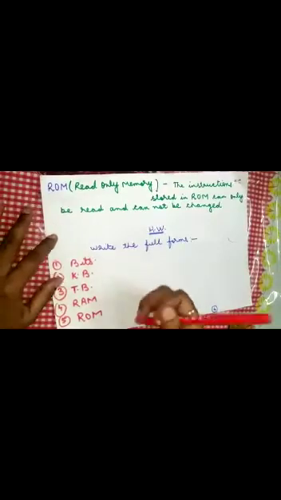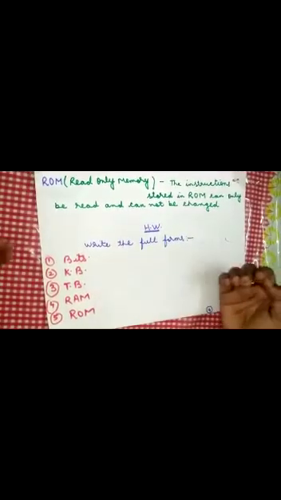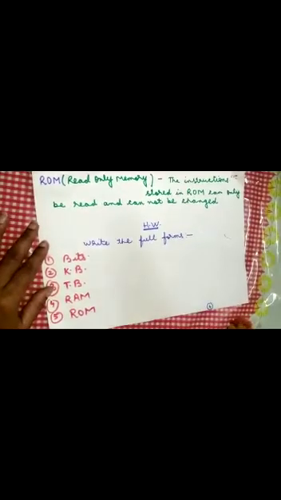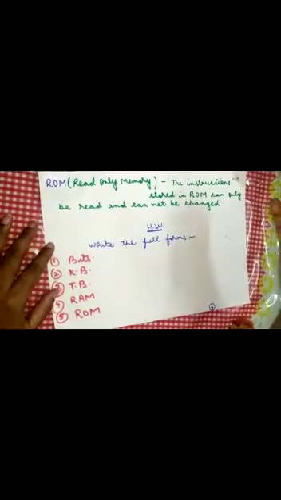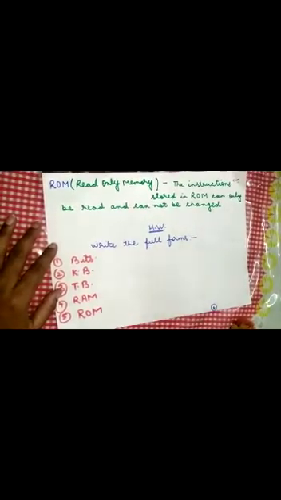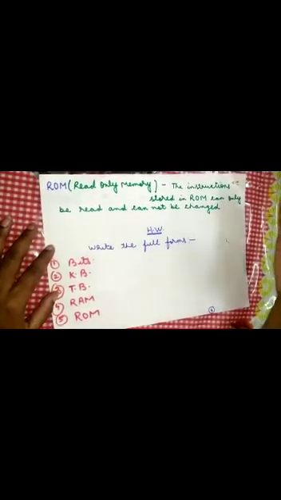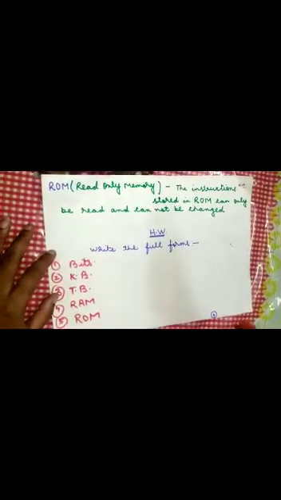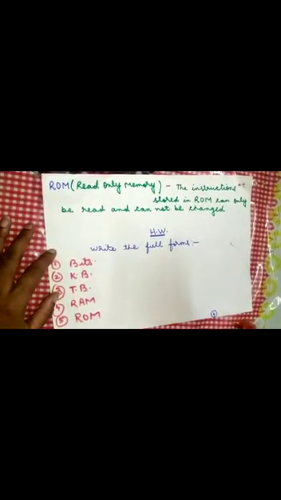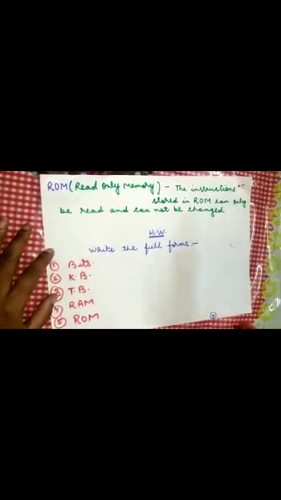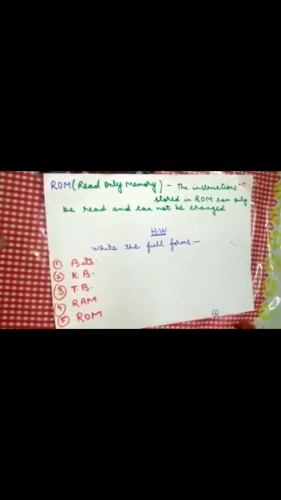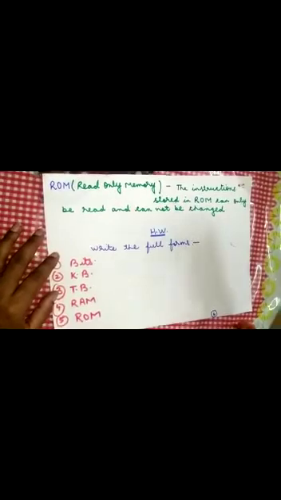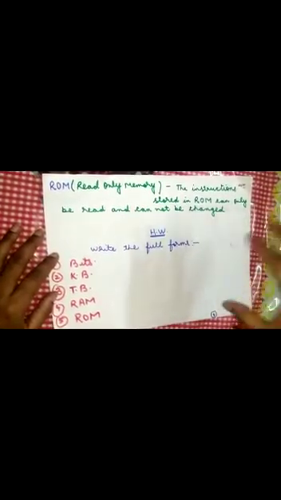Yes children, whenever you switch on your computer, you can see some information displayed on the screen. That information is called the ROM, because that information you can only read, you cannot delete it. So the information displayed at the time of switching on the computer is called the ROM.